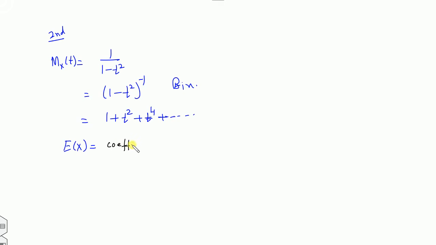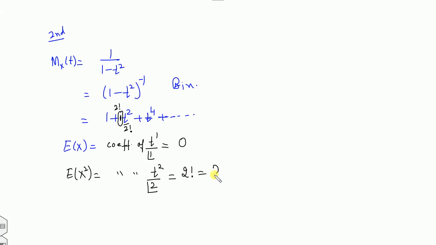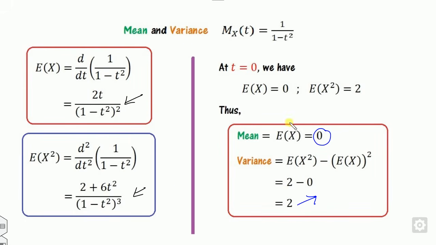This is nothing but the coefficient of t raised to power 1 upon 1 factorial. What is the coefficient of t? There is none, so it's 0. What is EX square? This is the coefficient of t raised to power 2 upon 2 factorial. The coefficient of t square is 1. Since there is a 2 factorial, you have to multiply by 2 factorial, so the answer is 2. Therefore, again EX is 0 and EX square is 2. If you use the derivative rule, again EX is 0 and EX square is 2.